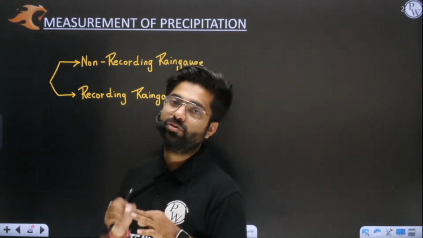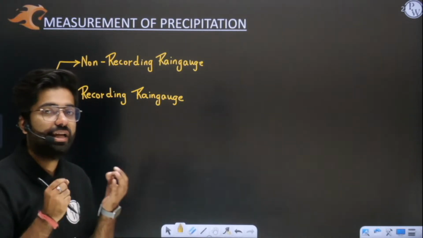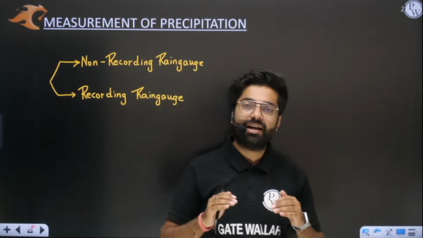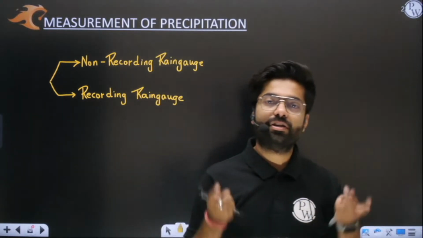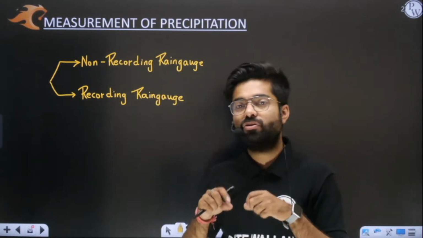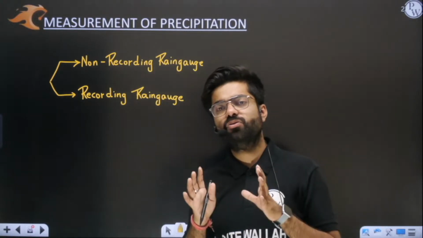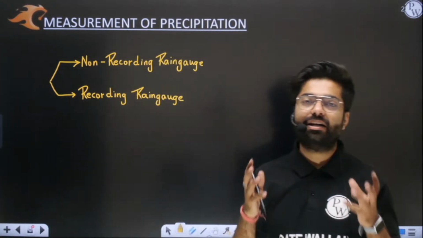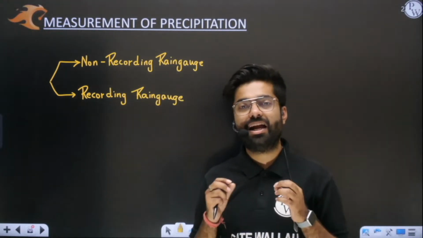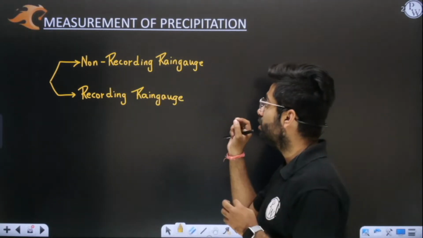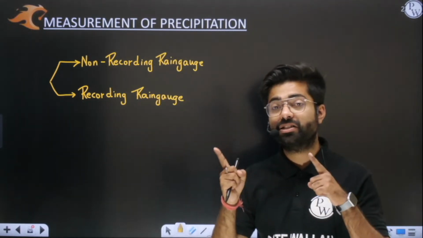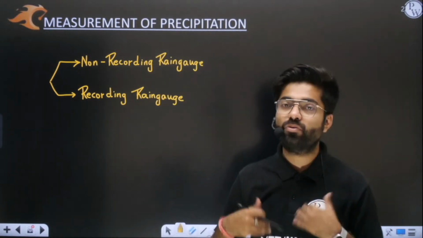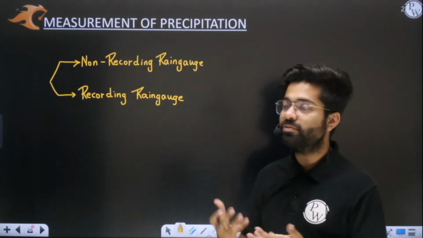Whenever rainfall distribution with respect to time is available, I will call that rain gauge a recording rain gauge. And if I don't know exactly at what time how much rainfall has happened, and we only know the total rainfall in the entire day, then that is a non-recording rain gauge, because it does not give you the variation with respect to time. Let us try to understand with different types of rain gauges.